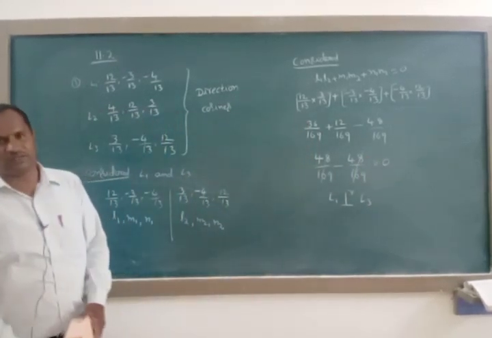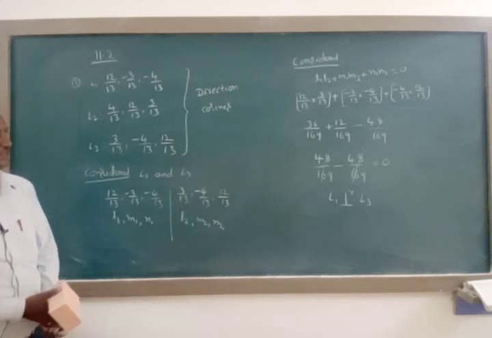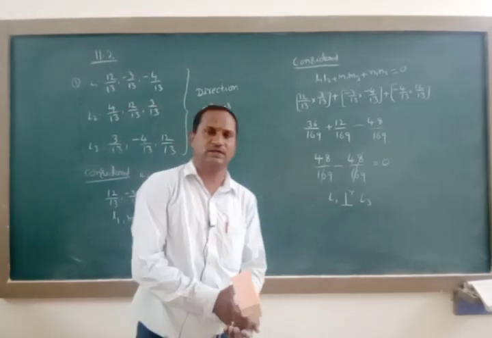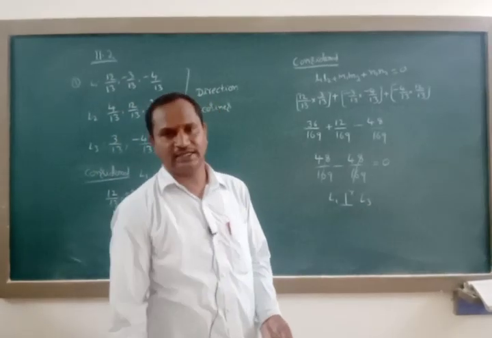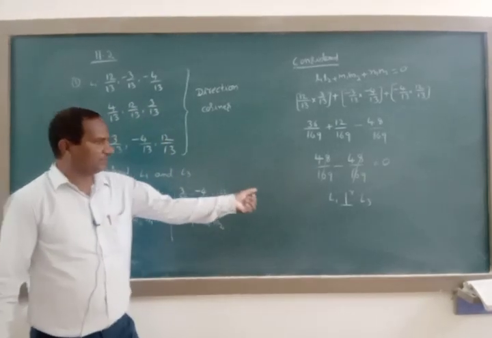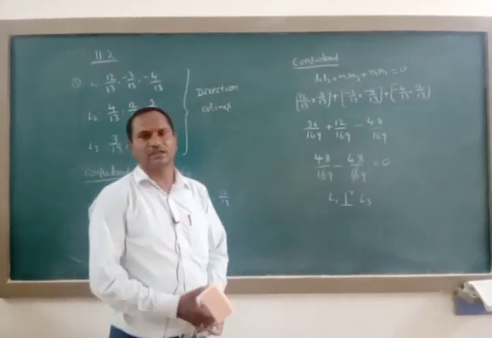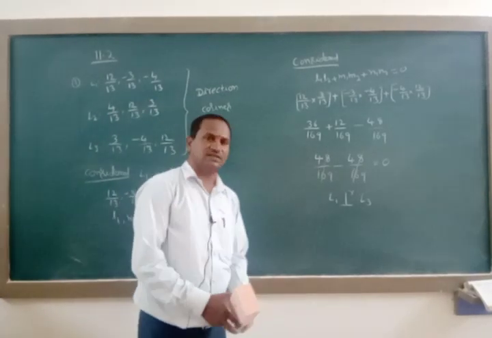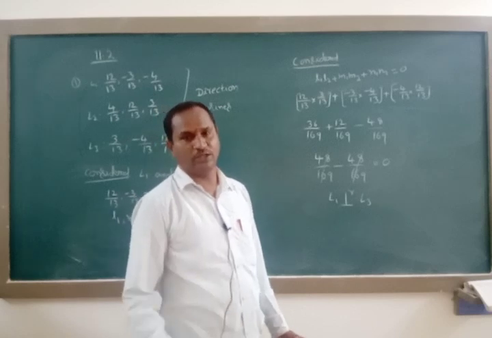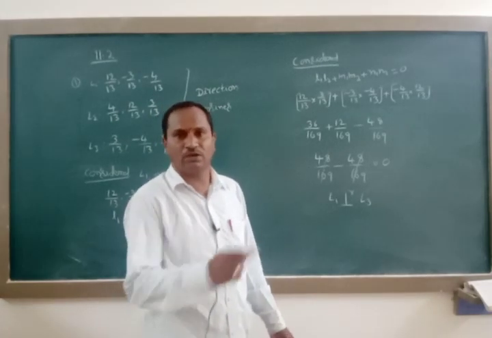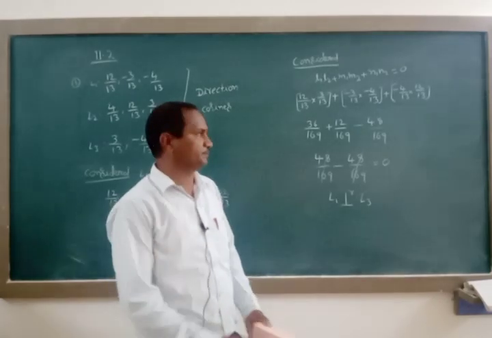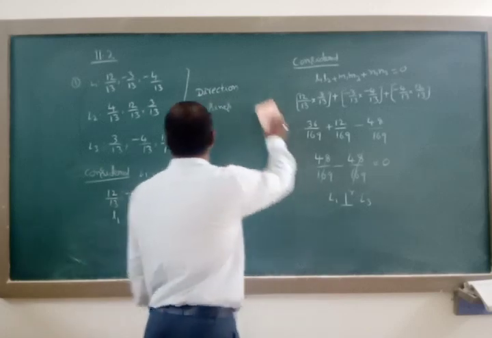In all cases we got perpendicular conditions. We have finished all three cases. In the first case we got L1 perpendicular to L2, in the second case L2 perpendicular to L3, and in the third case L1 perpendicular to L3. That means all three lines are mutually perpendicular to each other. Next, second question.